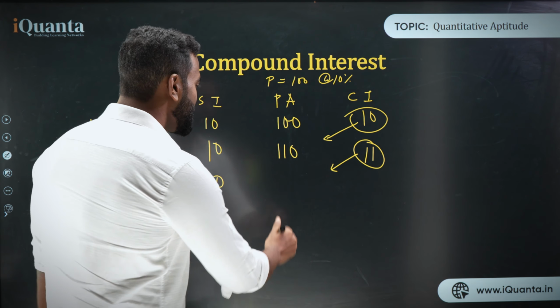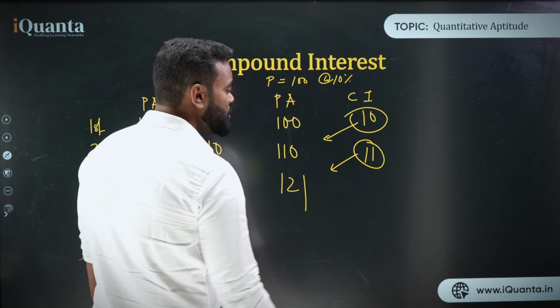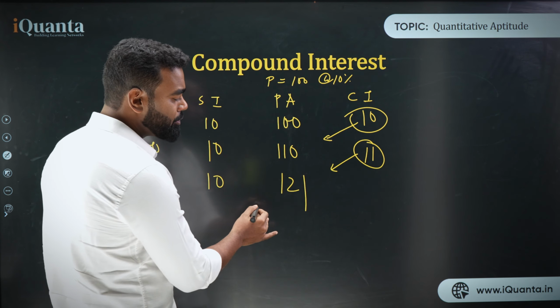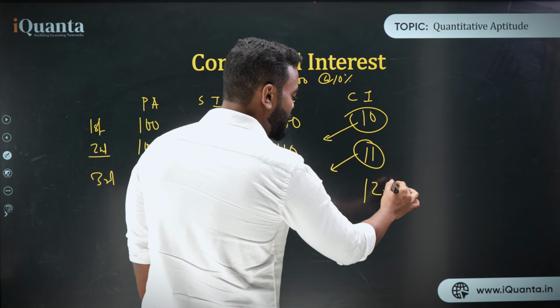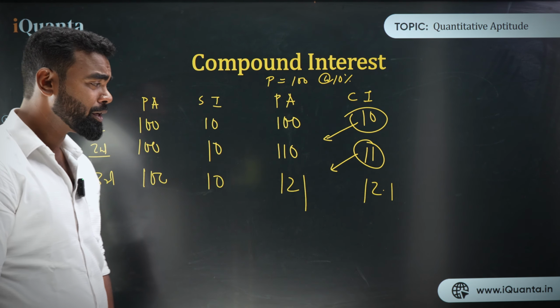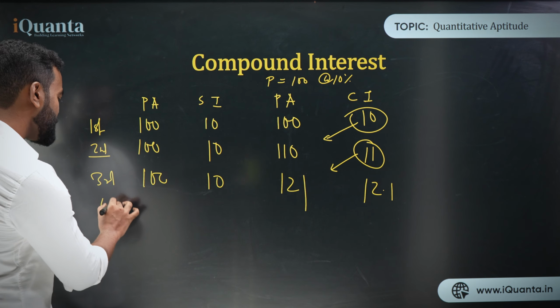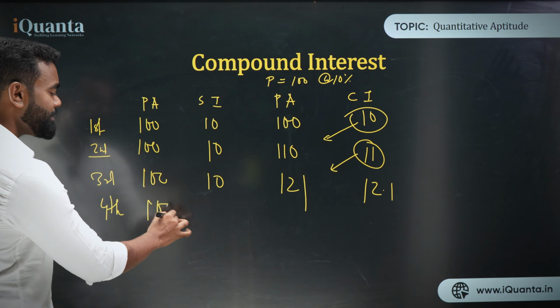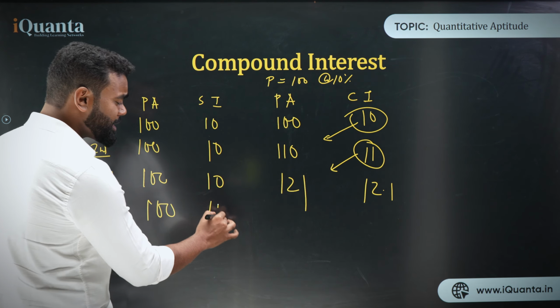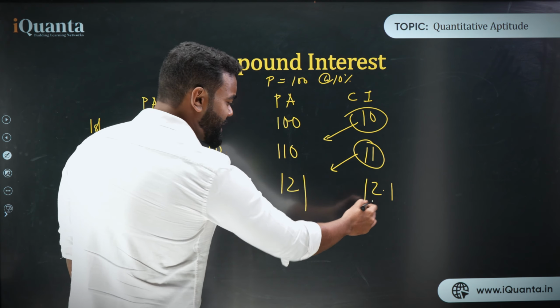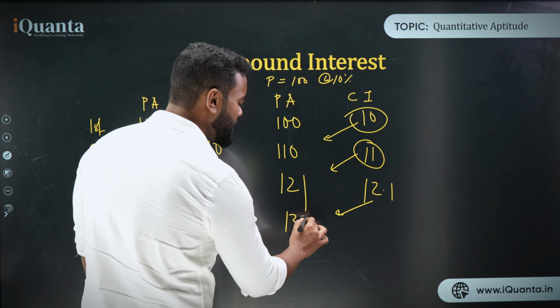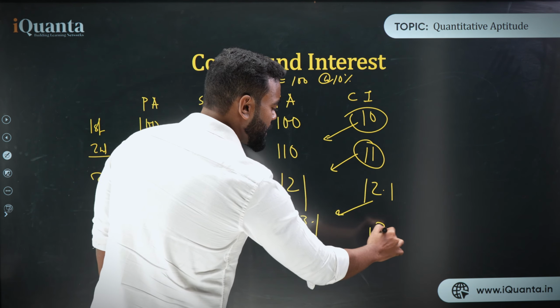Clear? So now it is 121. So it becomes, now what is the 10% of 121? That is nothing but 12.1. That is the 10% of 121. Now what happens in the fourth year also? Let's think about the fourth year. This becomes 100 only. This is 100. This is 10. There is no change. But this is again adding to this. So it becomes 133.1.